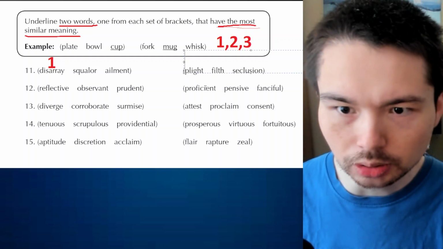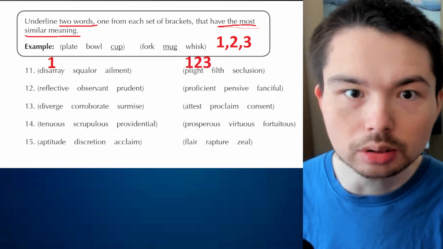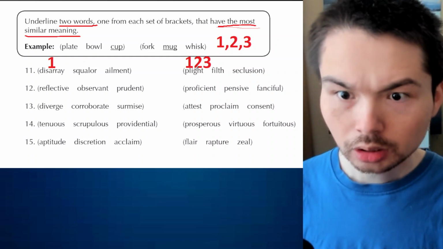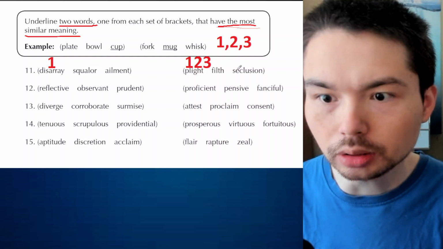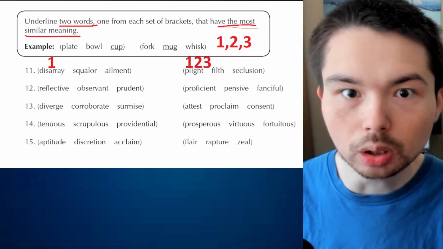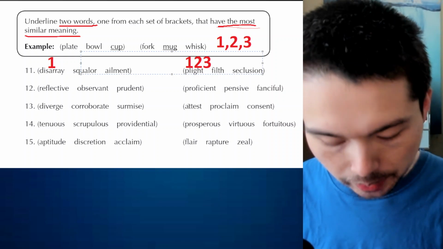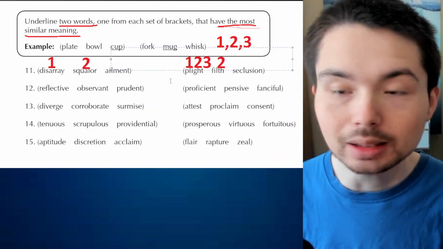Now, I've told my students, if it's a new word, you just need to put 1, 2, 3. What am I saying? You need to match them up. Because polite could match up with all of them, because we don't actually know if it's a new word. Filth, we know seclusion means all by yourself, so it could be that one. 2, squalor, that means a mess. Any word here that means a mess? Yes, filth. Ailment means illness.